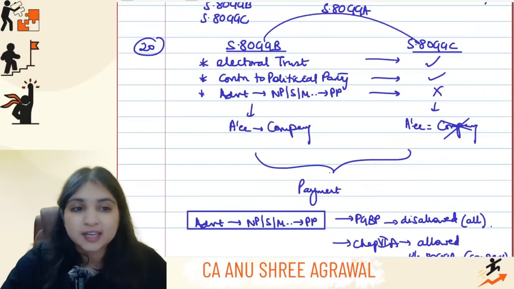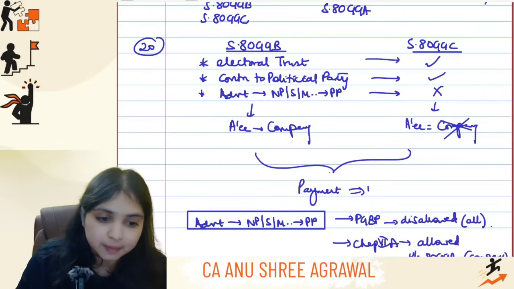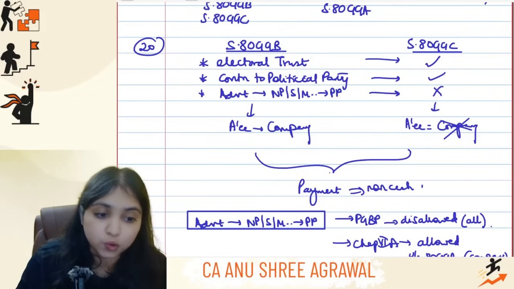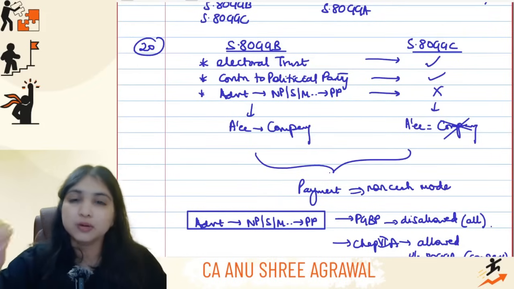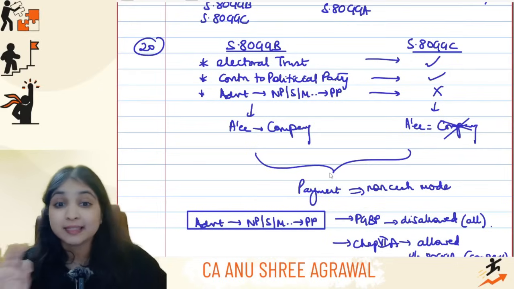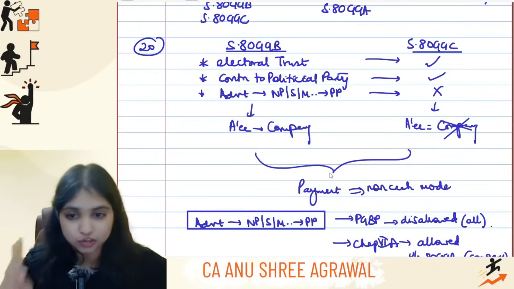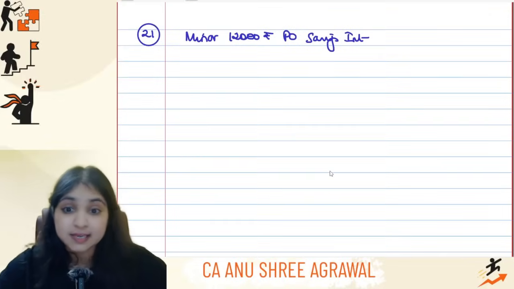And don't forget, whether 80GGB or 80GGC, the payment has to be made in non-cash mode only. Irrespective of the amount, it has to be paid in non-cash mode only, and there is no maximum limit, guys, in these two sections. Okay. Then let's discuss this point.